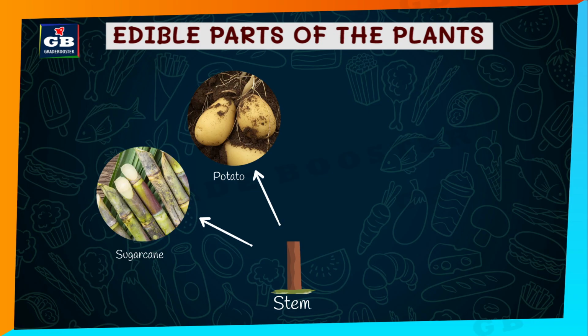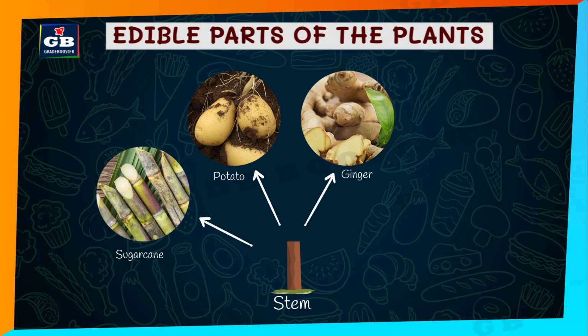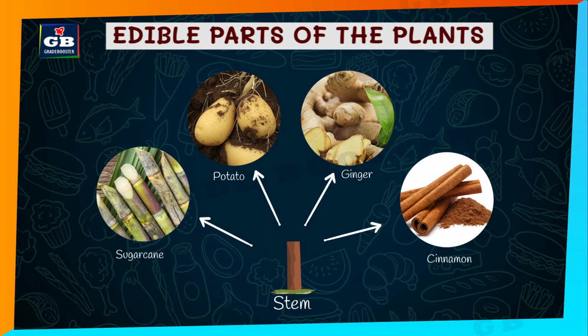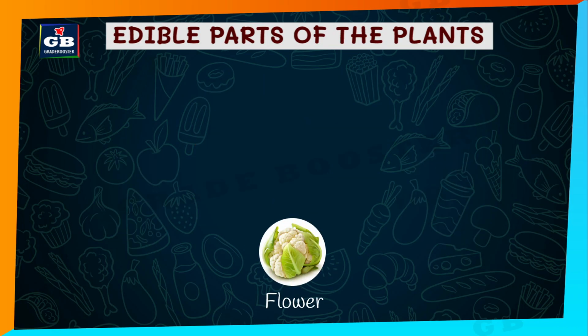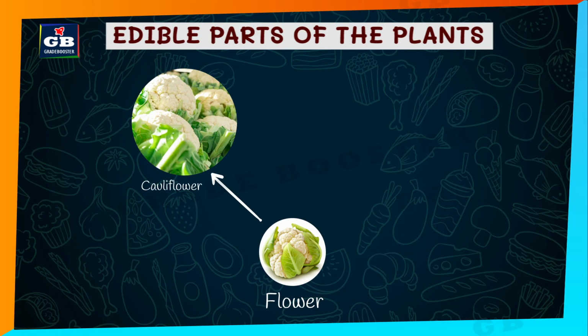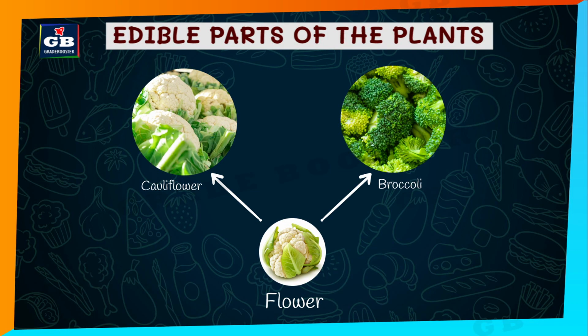The potatoes that we eat are nothing but the stem of potato plant. Even the ginger that we use as a spice in our dishes is nothing but the stem of a ginger plant. The cinnamon that we use as a spice is nothing but the bark of cinnamon tree. Now let us see the flowers that we eat. We eat the flowers of different plants like cauliflower and broccoli. These are the flowers that we cook and eat.